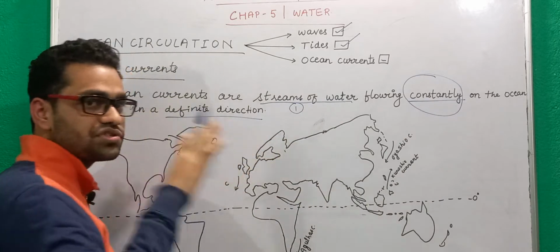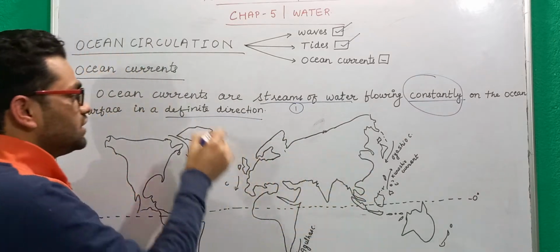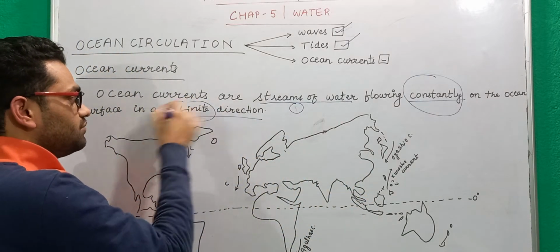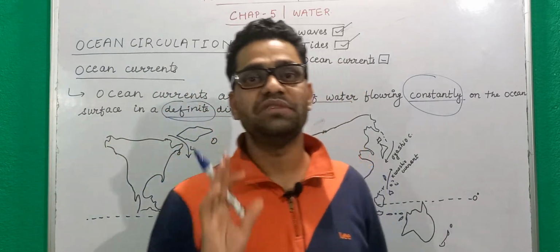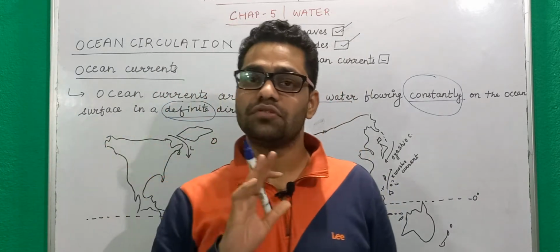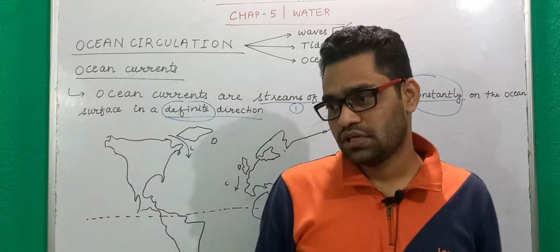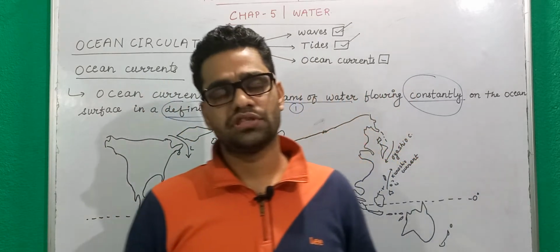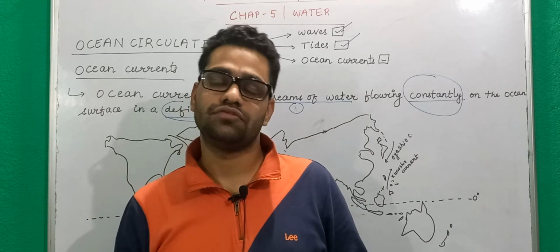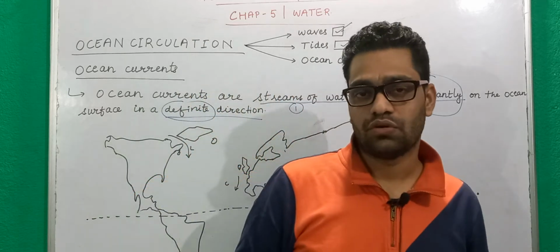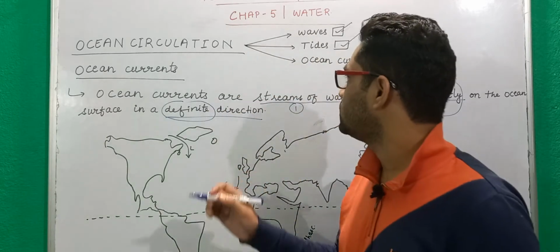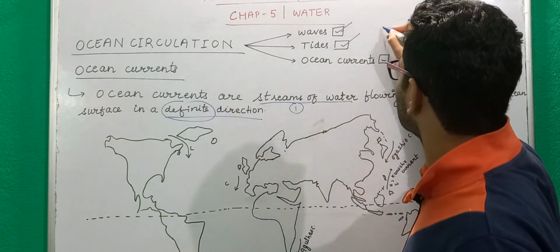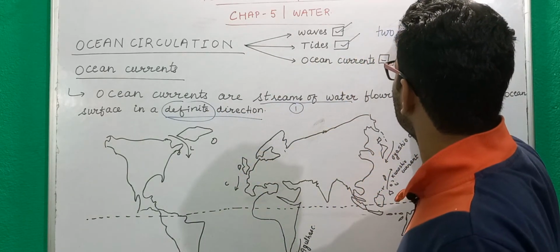They are flowing constantly on the ocean surface in a definite direction, meaning their direction is fixed. Their direction is pre-planned and they do not change it. Now, when we talk about ocean currents, we have basically two types: warm ocean currents and cold ocean currents.